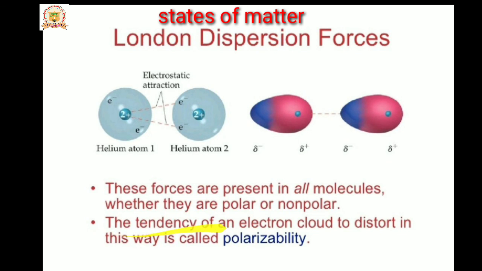The tendency of the electron cloud to distort in this way is called polarizability. Polarizability creates charge when, at a particular instant, the electron density moves towards one end. That creates a partial positive charge and a partial negative charge. That process is called polarizability.